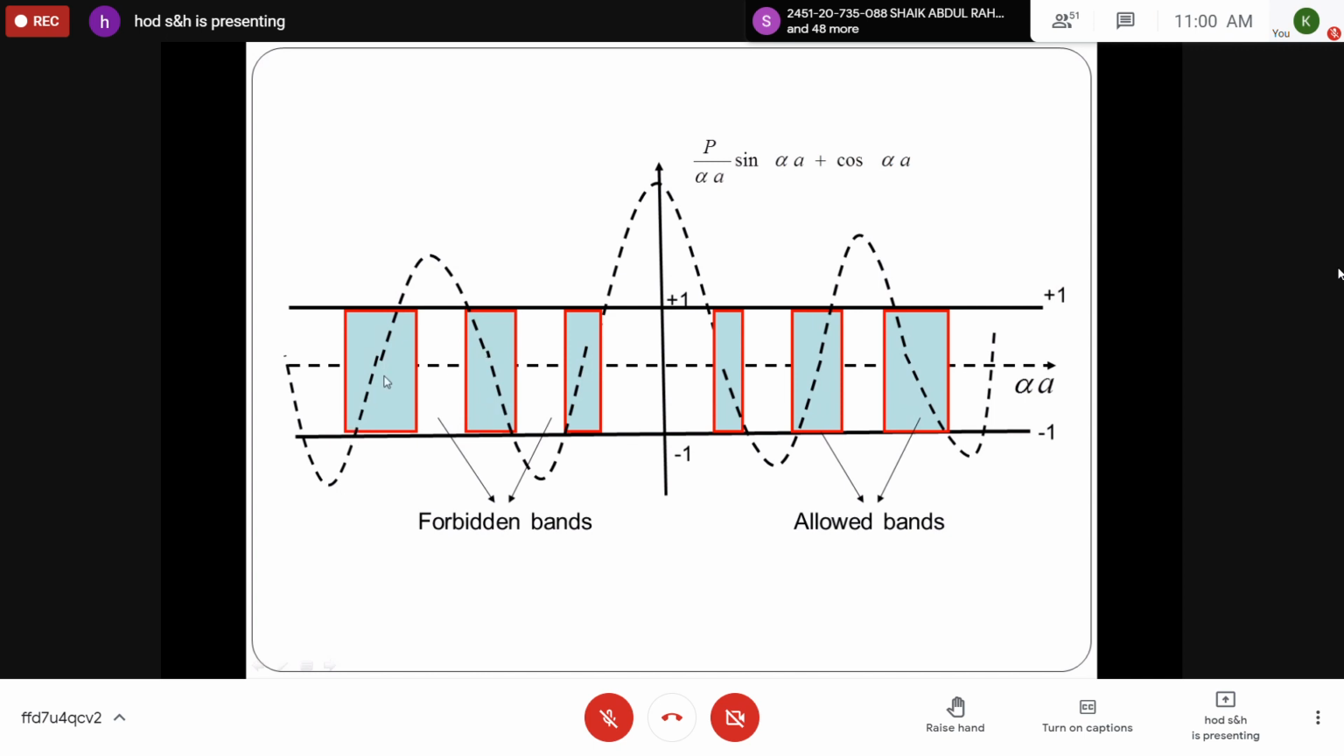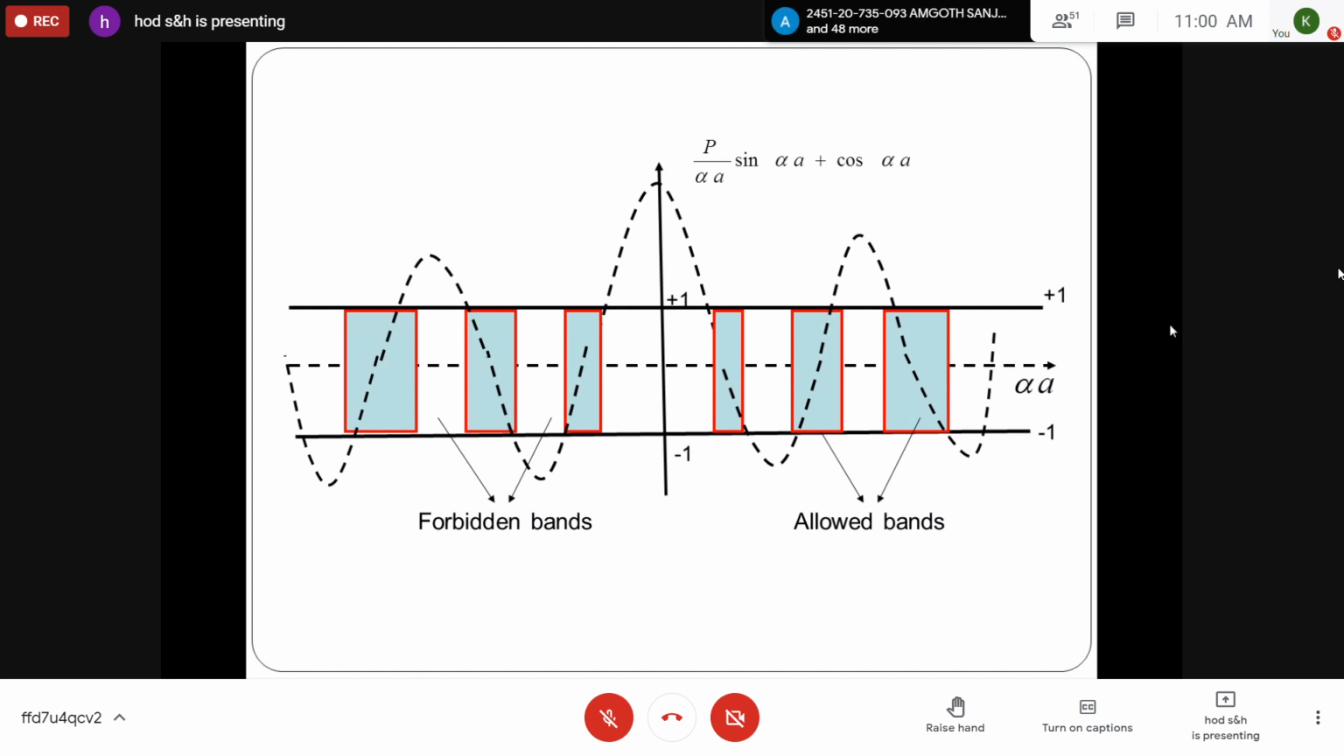So all electrons can have these energy values, but to go to this energy value, it is not a continuous process. It needs a certain external force, so that only it goes to the next allowed energy band. Again, there is a forbidden band. Again, there is an allowed band. Like that, it consists of a number of allowed bands separated by forbidden bands.